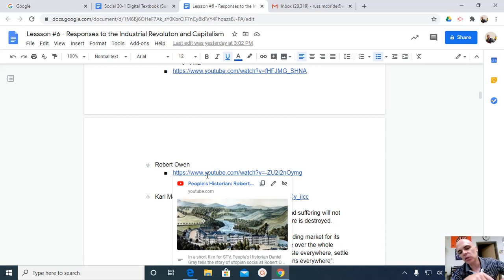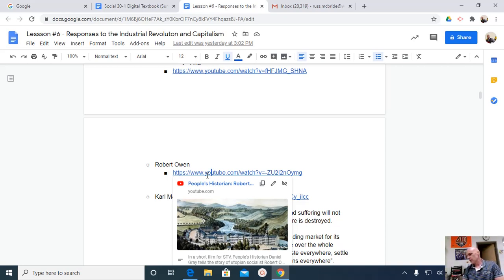The textbook does a great job of summarizing Robert Owen and his attempt at New Lanark. And that's on pages 134 and 135. You can see I highlighted some stuff in mine.